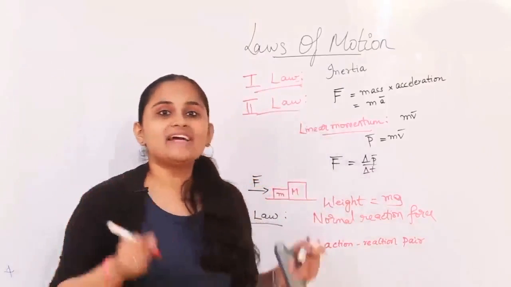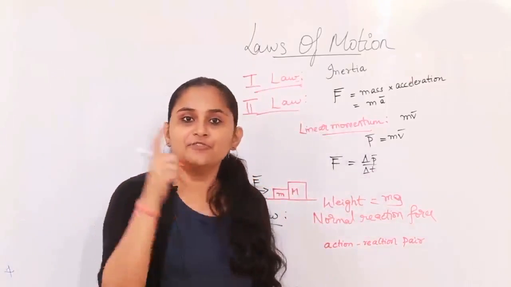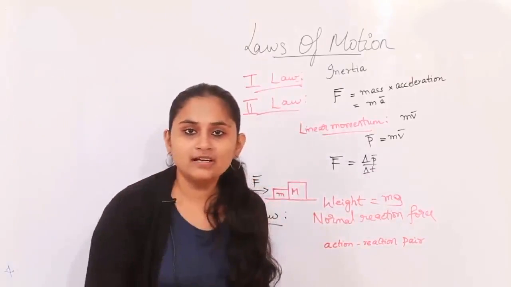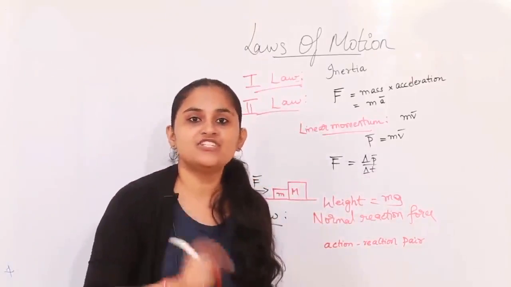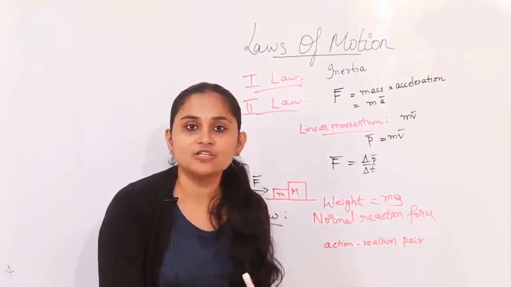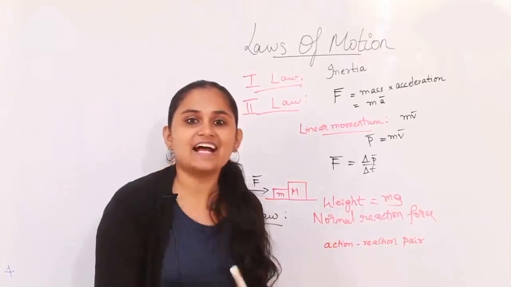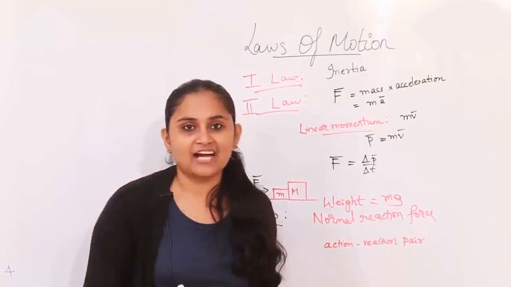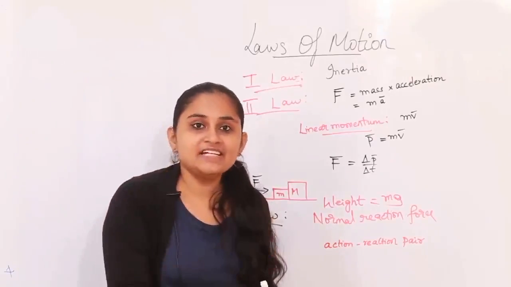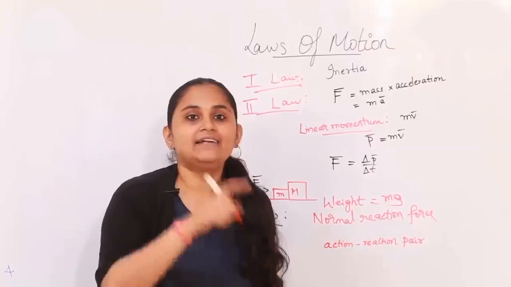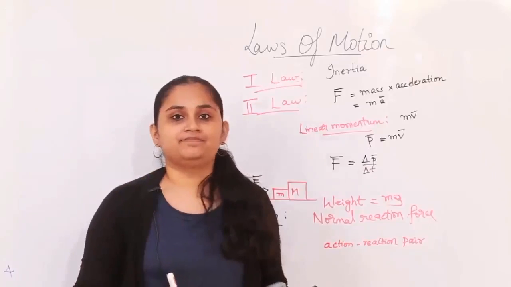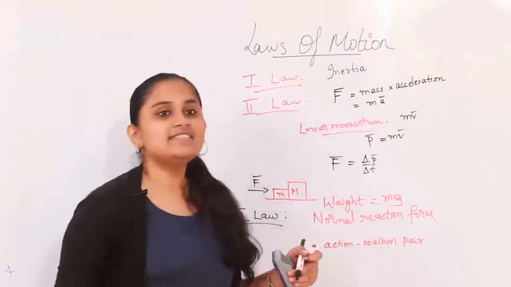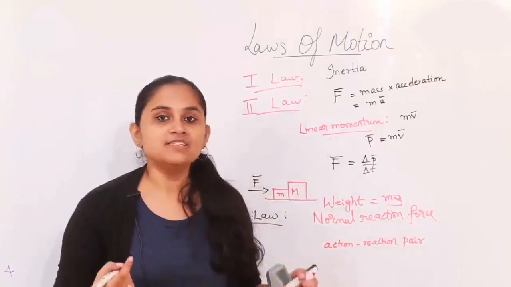It is quite essential that if Newton's laws hold, then the forces which occur out of Newton's laws always occur in action-reaction pairs. If there is an action, there is definitely an equal and opposite reaction. So this is what is talked about in Newton's third law.